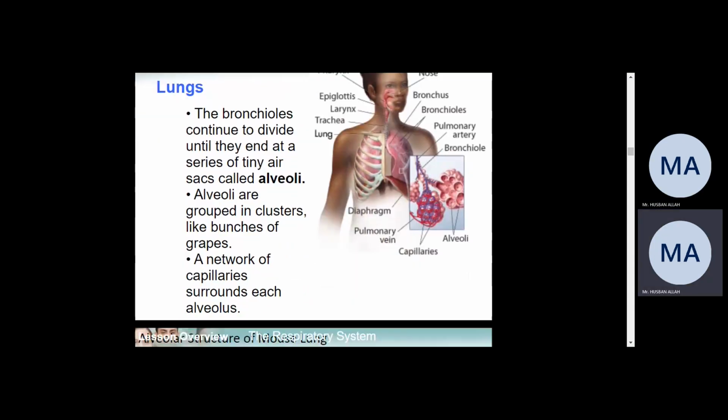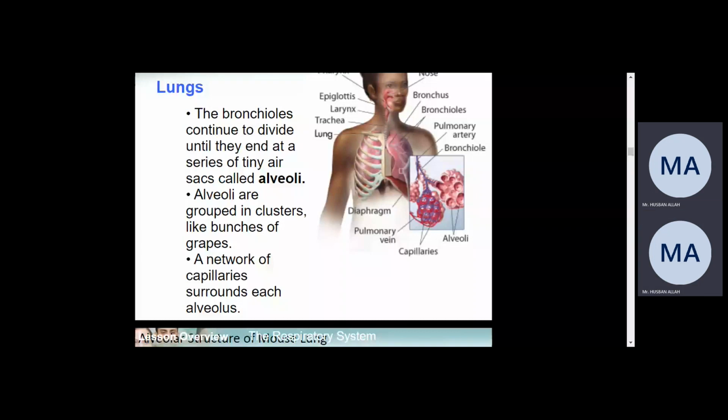The bronchioles continue to divide until they end at a series of tiny air sacs called alveoli, right? So the bronchi will be divided into bronchioles, and the bronchioles will further divide into smaller bronchioles, till they end in a sac-like structure called alveoli, where the exchange of gases will take place.